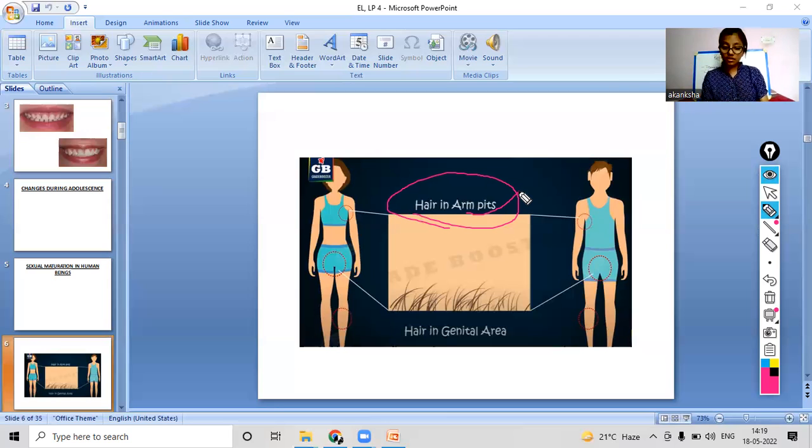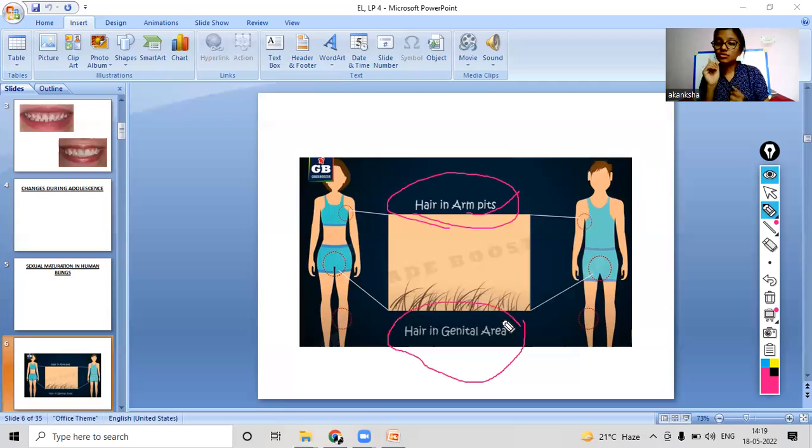And where do you see more hair other than the armpits? In the genital region. In the case of girls, more hair can be seen in the vaginal part, and in the case of boys, more hair can be seen in the part where the testicles are present.